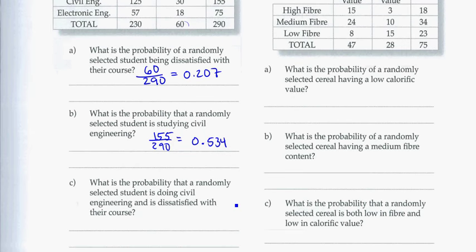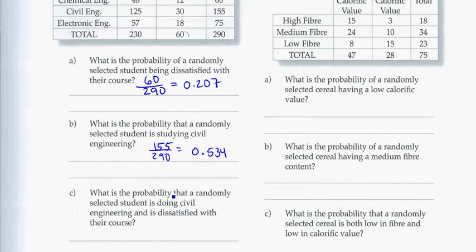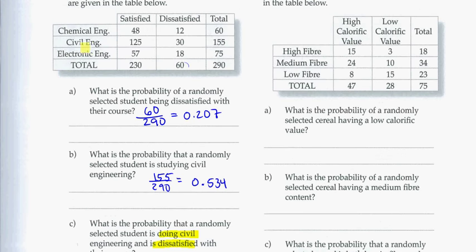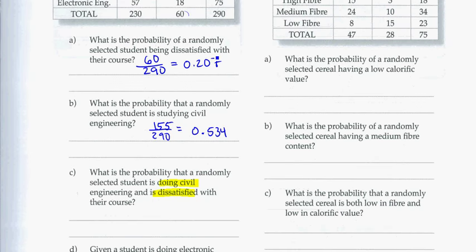Part C. What is the probability that a randomly selected student is doing civil engineering and is dissatisfied with their course? So we need to look for people who are both civil engineering and dissatisfied. So civil engineering and dissatisfied, that's only that group there that are both studying civil engineering and dissatisfied with their course. So the probability of both of those things being true, being both a civil engineer and dissatisfied, is 30 out of 290. And 30 out of 290 is 0.103.